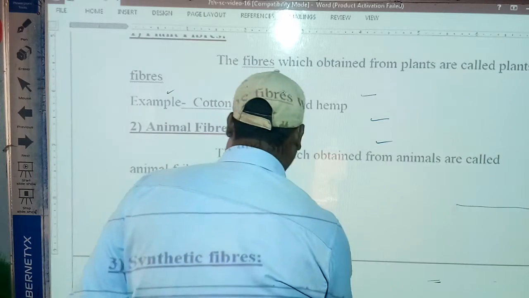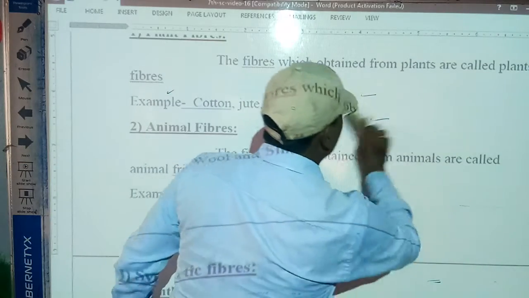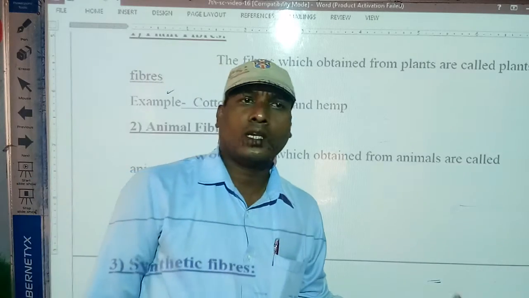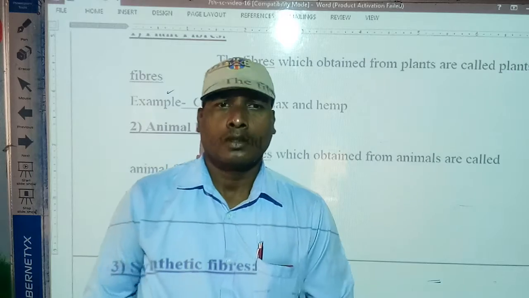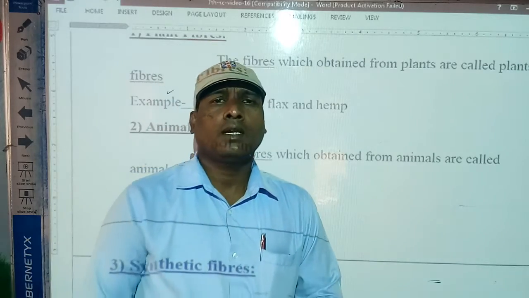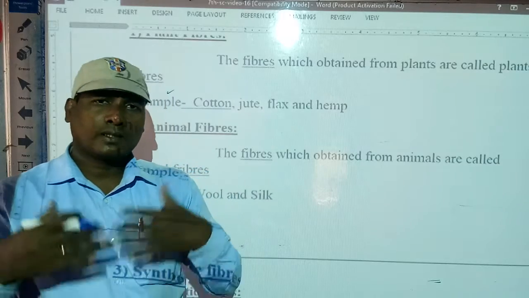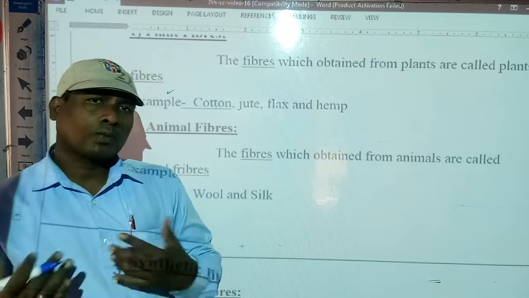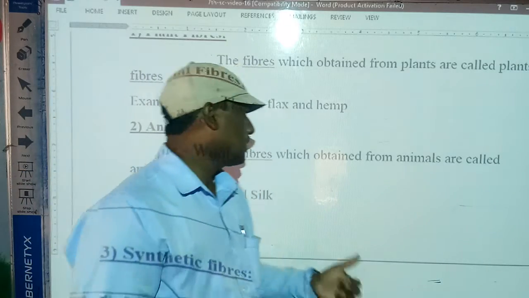Students, observe here. Animal fibers are the fibers which come from animals. In winter we wear woolen clothes like sweaters and jackets. They are made from animal sources only, such as goat and sheep. The hairs come from them and are used to make clothes.